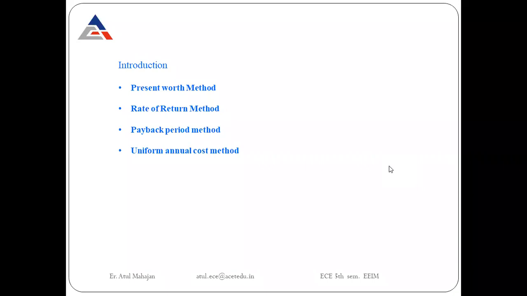These four methods make us understand the basic need of this topic of decision making and selection of alternatives.